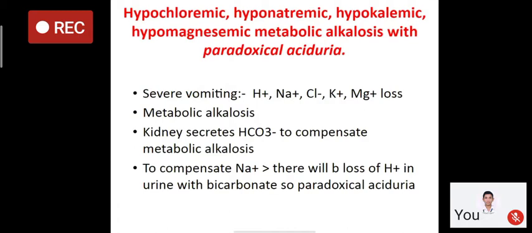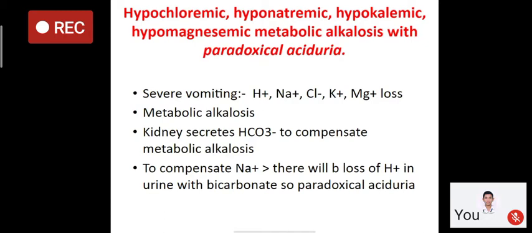So in each vomiting, there will be the loss of hydrogen ion, chloride ion, sodium, potassium, and magnesium. So, due to chronic loss of these ions, the patient will have hypochloremia, low potassium, low sodium, and low hydrogen. So, the patient will go into the metabolic alkalosis.